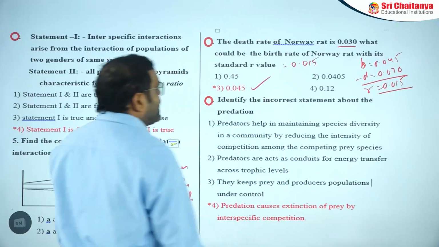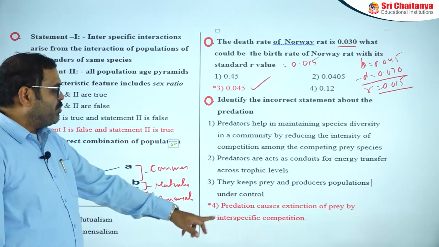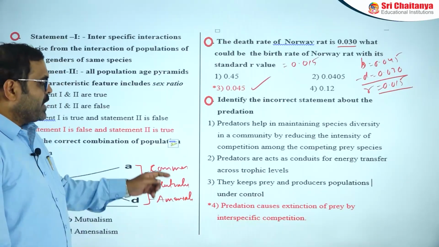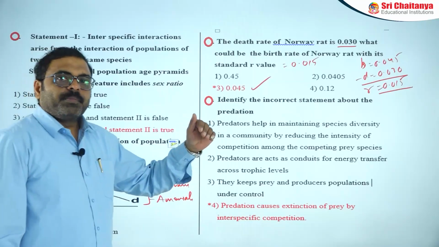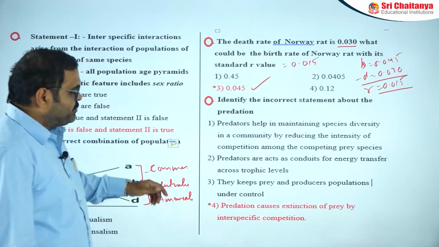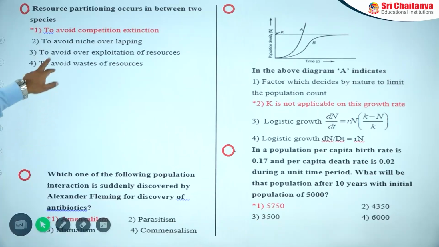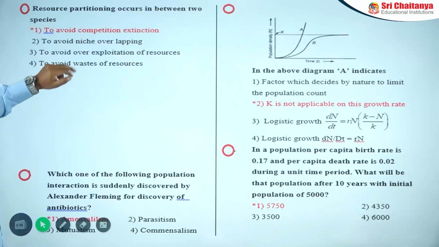Next one is identify the incorrect statement about predation. Predation causes extinction of prey, interspecific competition is not the correct statement, because interspecific competition is in between the prey and the next consuming organisms. Next point is resource partitioning occurs between two species to avoid competition, extinction.